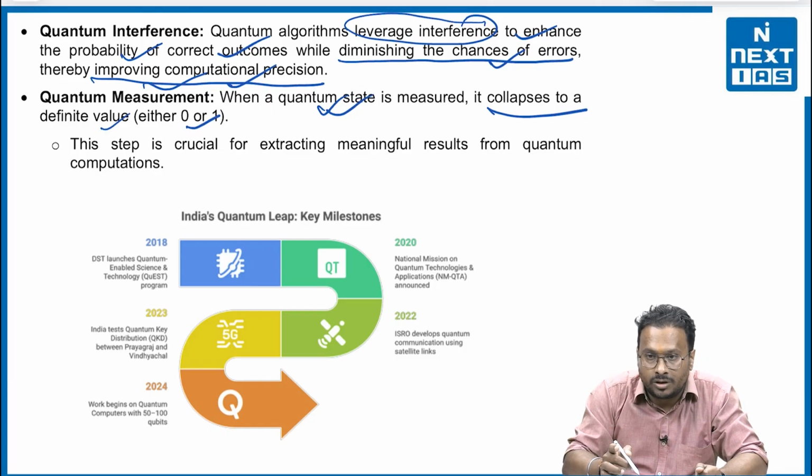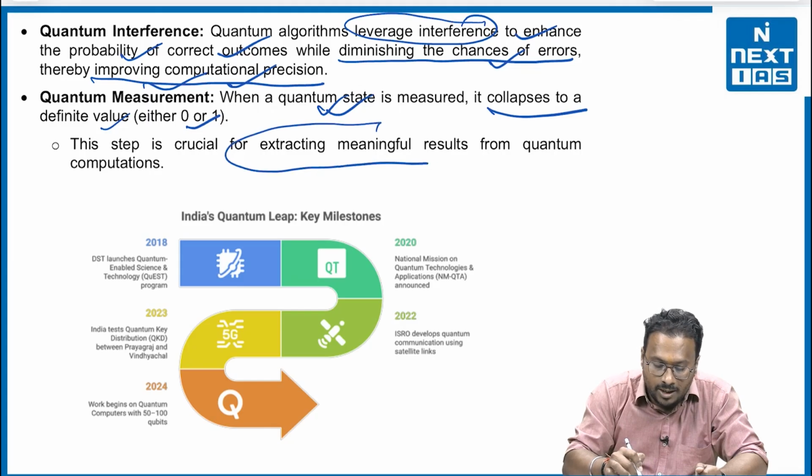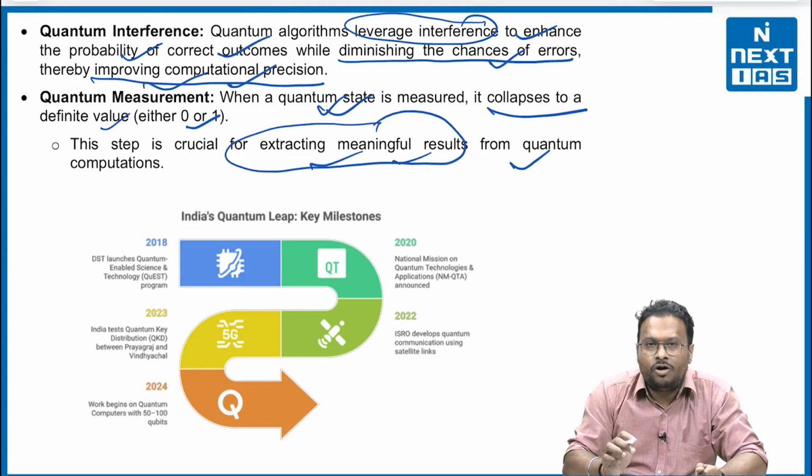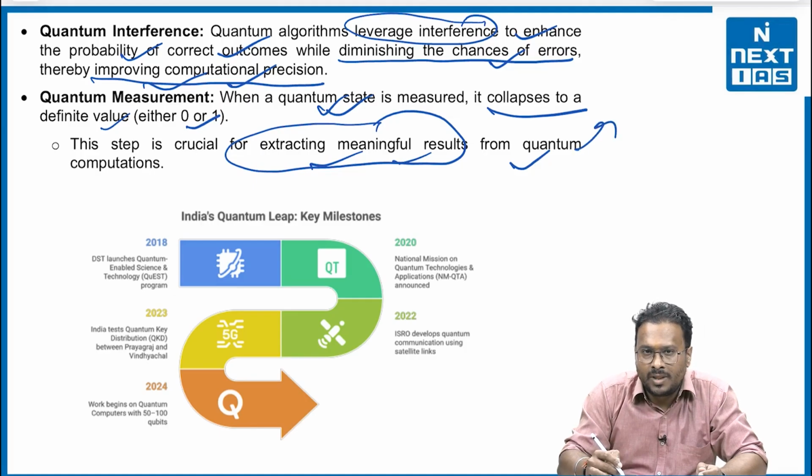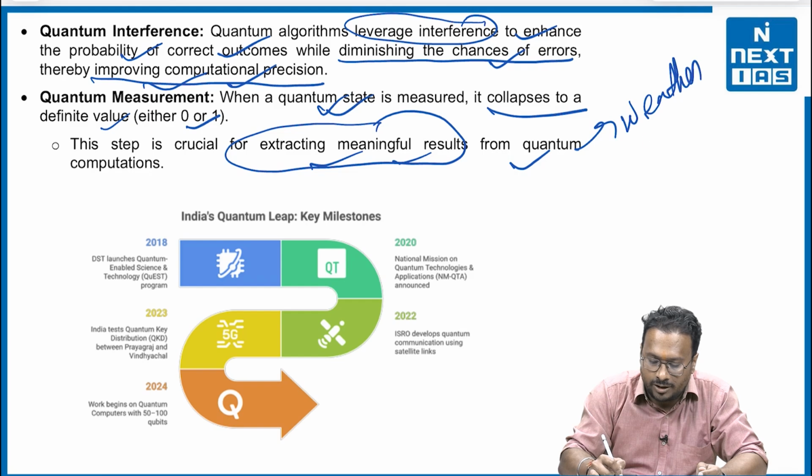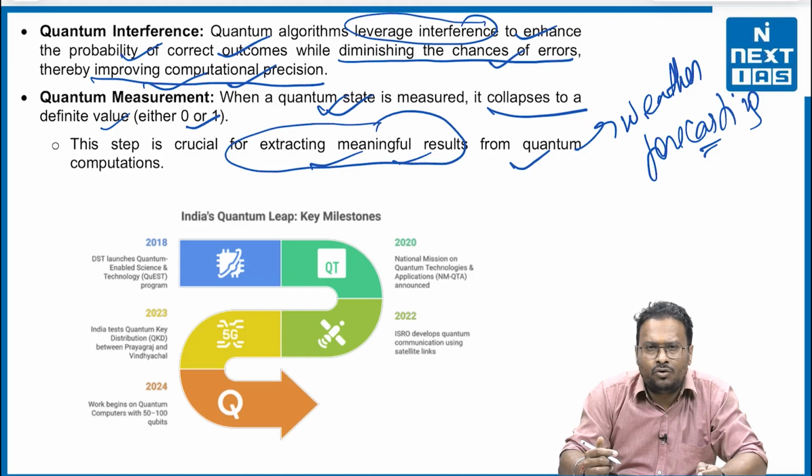Why is this step crucial? It is crucial for extracting meaningful results from quantum computations, which can be used for different aspects, say weather forecasting, decoding encrypted messages, security and different purposes. So quantum measurement is useful in that particular sense.